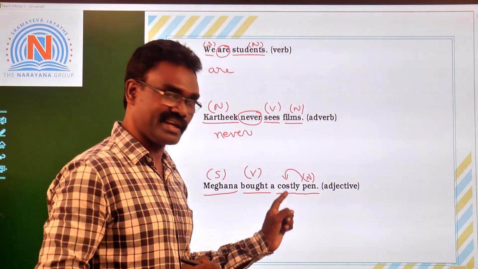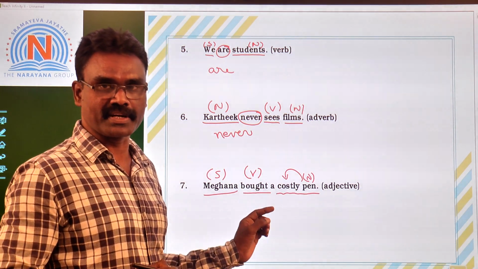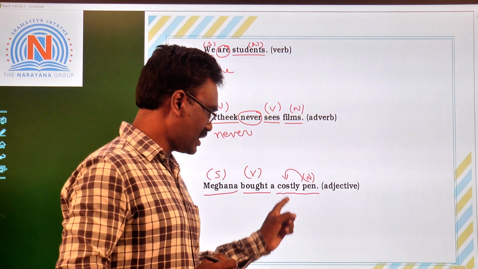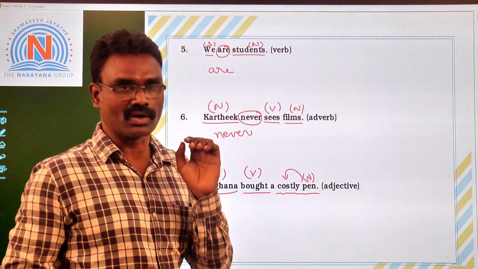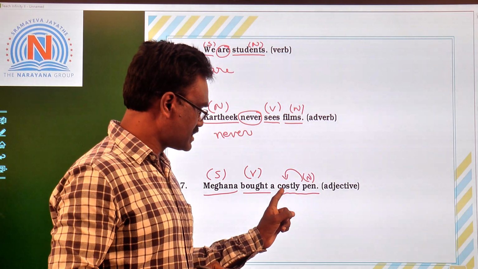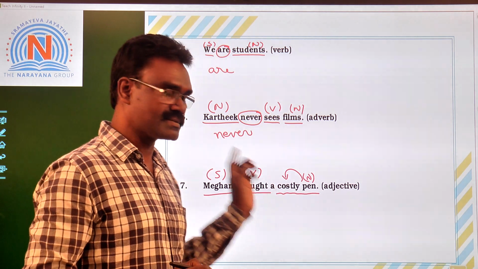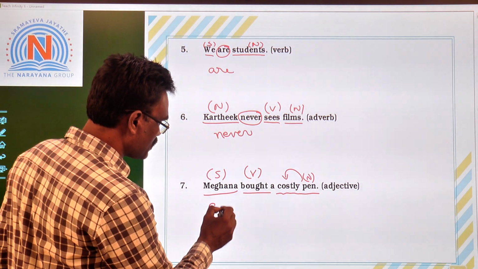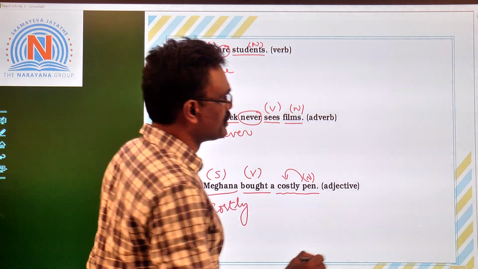Children, this costly ends in ly. Don't be under the impression that because this word ends in ly, it is an adverb. That is wrong. Even though the word ends in ly, it qualifies pen. So it is an adjective. Costly, an adjective.